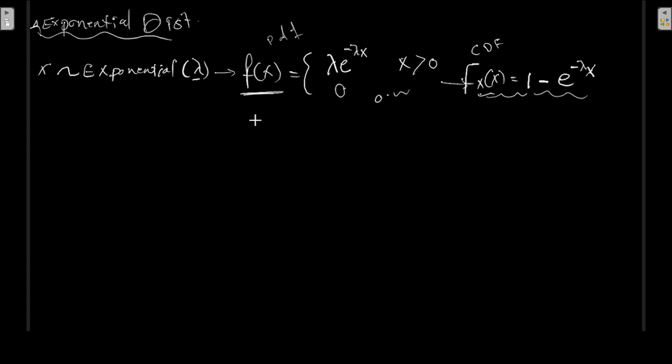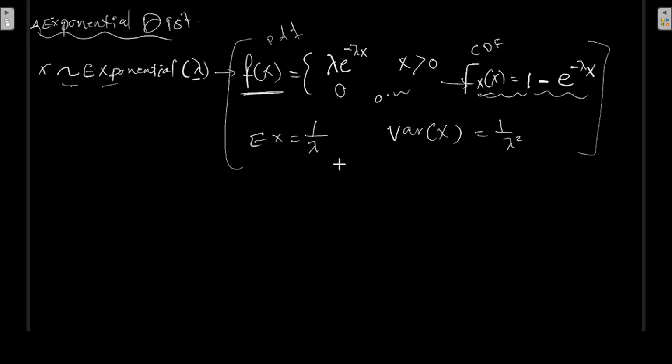And it said also the mu, or the expected value of x, is 1 over lambda, and the variance is equal to 1 over lambda squared. This information that you have at hand is all you need to know from any academic book or material you study, given the variable is exponentially distributed.